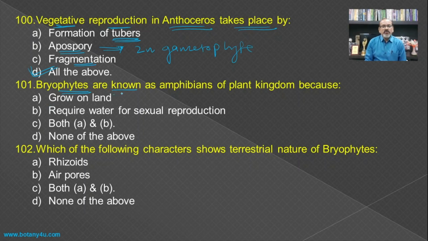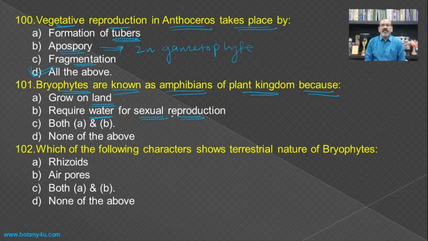Bryophytes are known as amphibians of the plant kingdom because, if you see, they are known as the first land plants as they grow on land after the algae, because most of the members of the algae are aquatic. Then they require water for sexual reproduction.